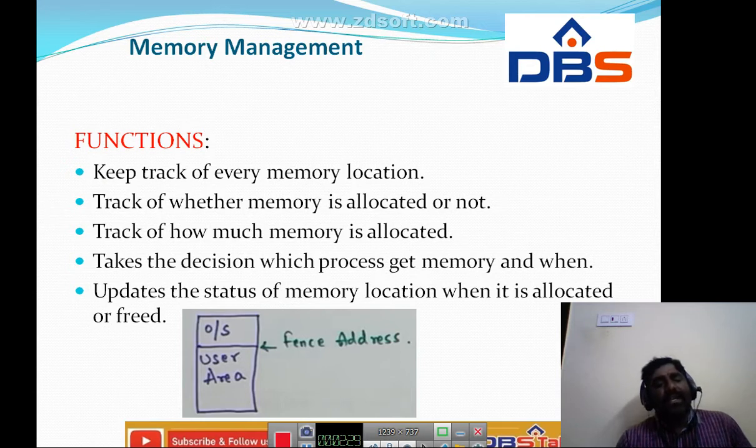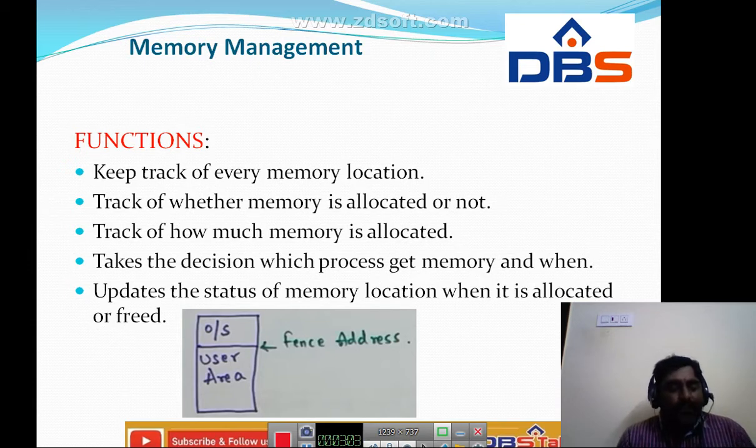And the next functionality of memory management in the operating system is that it will update the status of a memory location when it is allocated or free. If a process is allocated memory, an update will be given. And at the same time, when that process is freed, that means deleted, whenever deallocation occurs, the status is automatically updated.